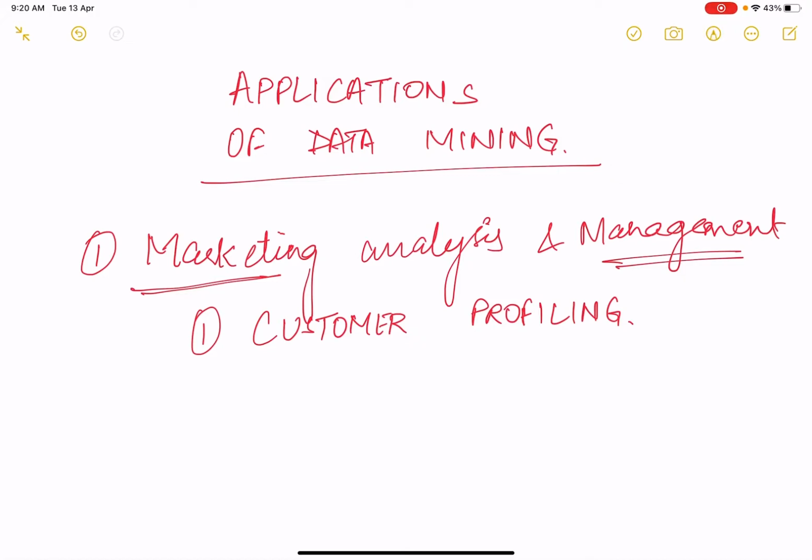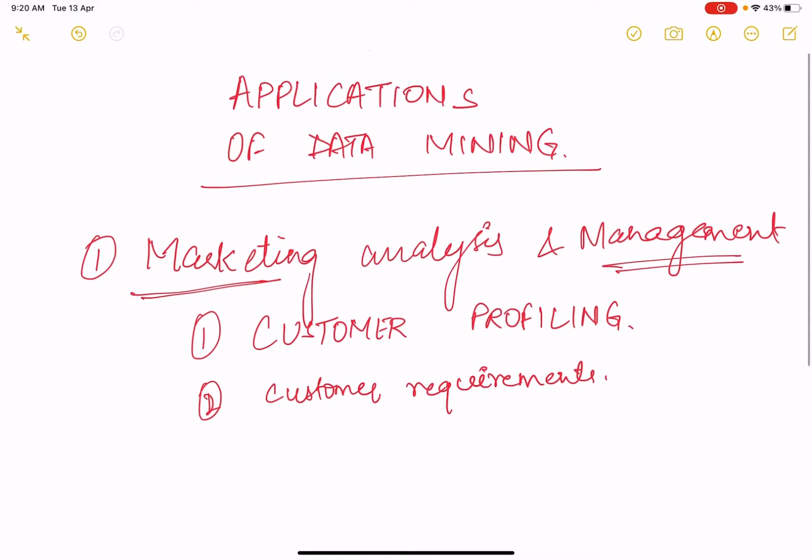And then next application could be identifying customer requirements. Customer requirements can vary from place to place, from location to location, from the type of job or businesses in which they are.